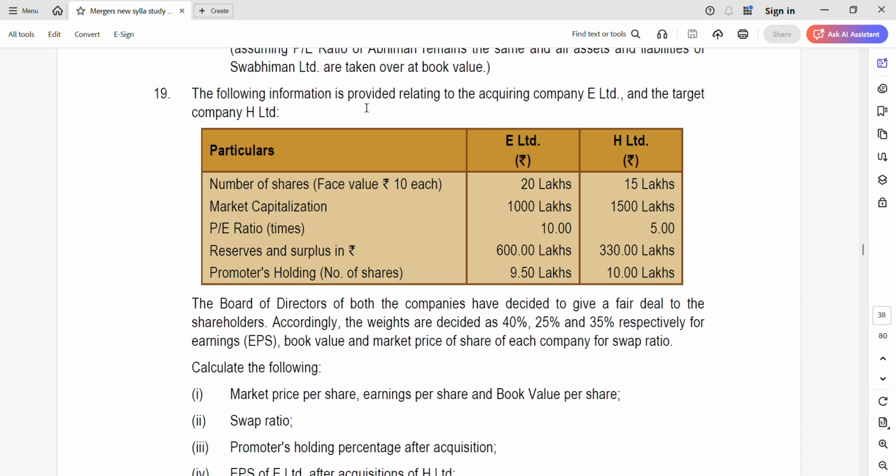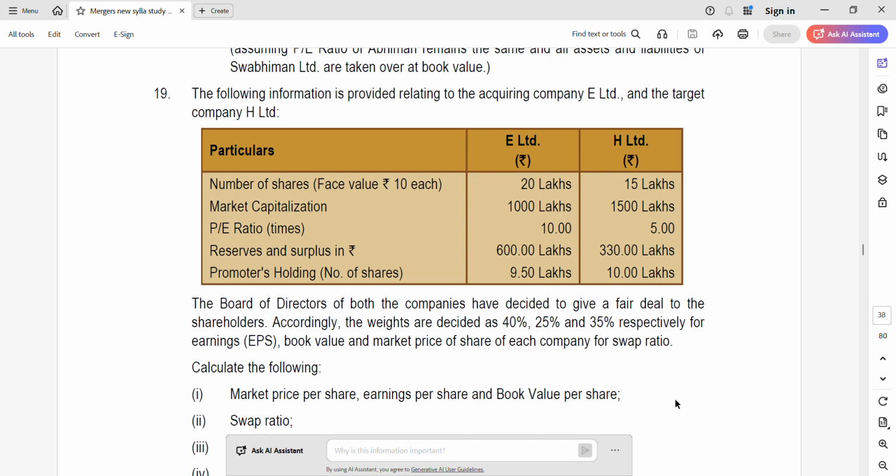The following information is provided relating to acquiring company E Limited and the target company H Limited. The number of shares, market cap, P ratio, reserves and surplus, and promoters holding of E Limited and H Limited is given. The board of directors of both companies have decided to give a fair deal to the shareholders. Accordingly, the weights are decided as 40%, 20%, 30% respectively for the earnings, EPS, book value, and market price of shares of each company for swap ratio.